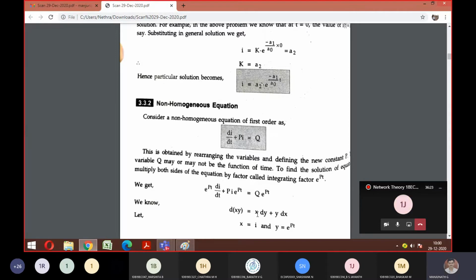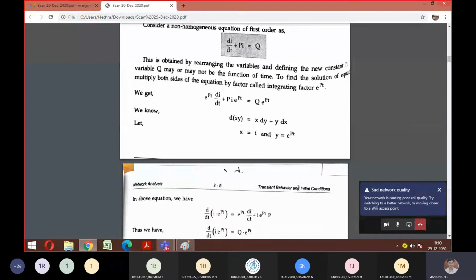Add the value of x and y here. If we consider x in this equation, x becomes I here and y is e^(pt). So just substitute the x and y values and check what will happen. Just look at the equation now.